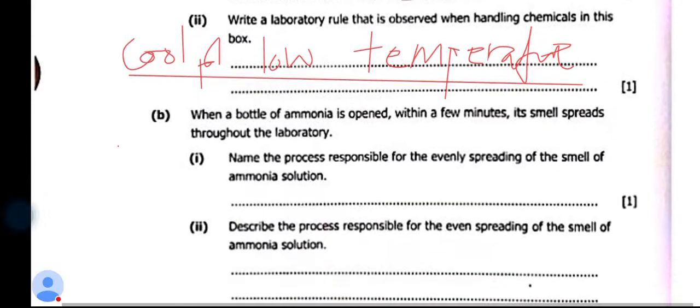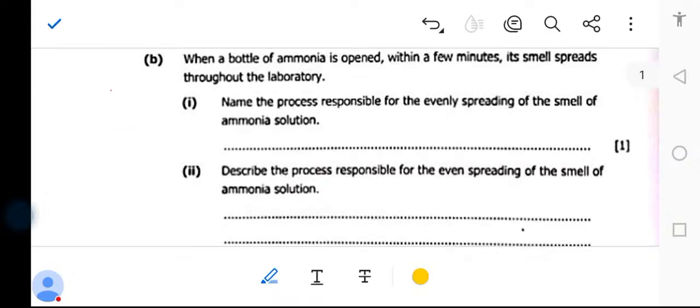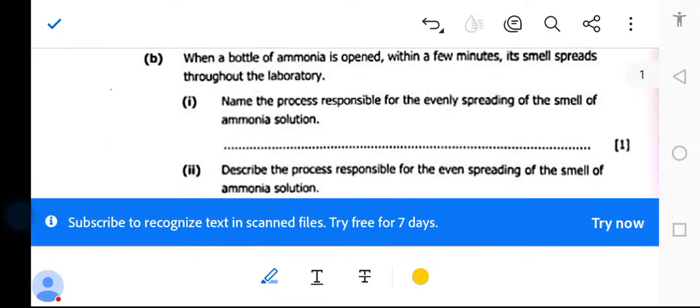Then, as we proceed to the next question, it is saying, when a bottle of ammonia is opened, within a few minutes, its smell spreads throughout the laboratory. Name the process responsible for the even spreading of the smell of ammonia solution. So there, according to what we said, the only process here is diffusion.